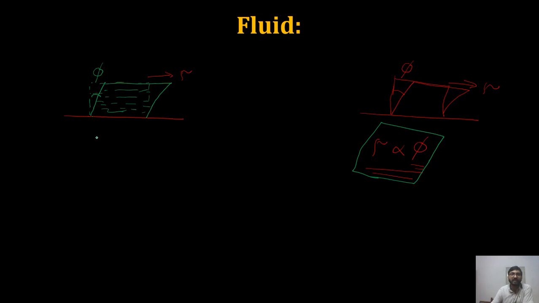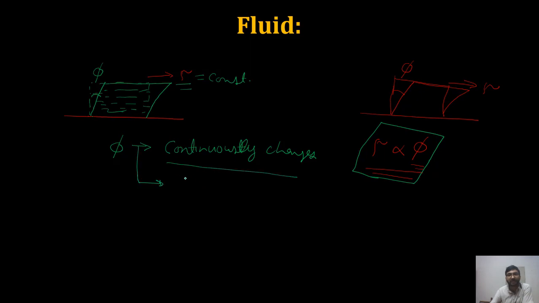We observe that in the case of fluid, this phi continuously changes. This is the observation. So when we apply a constant shear stress, we observe the shear strain phi and it changes continuously. This we call a continuous deformation. This can also be termed a dynamic deformation because it is changing with time, right?